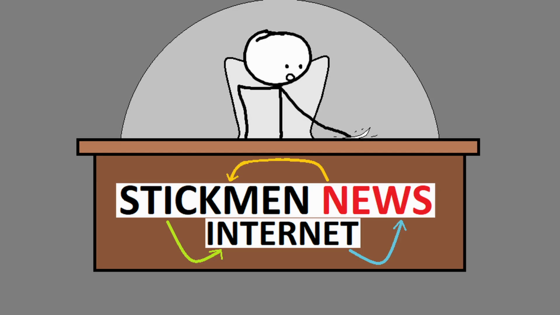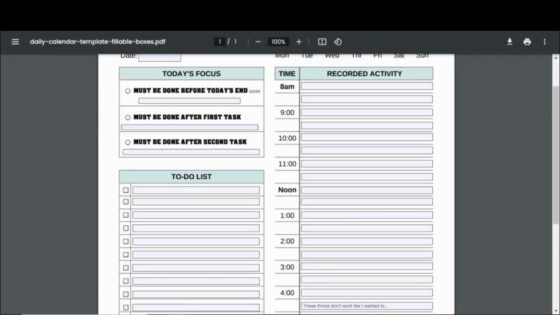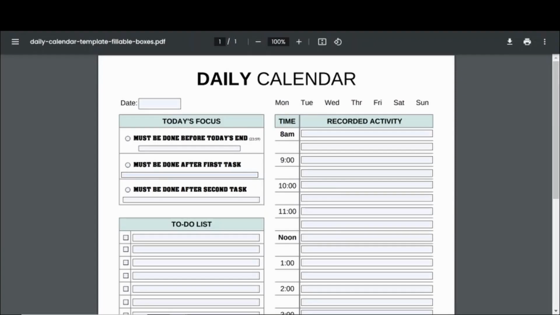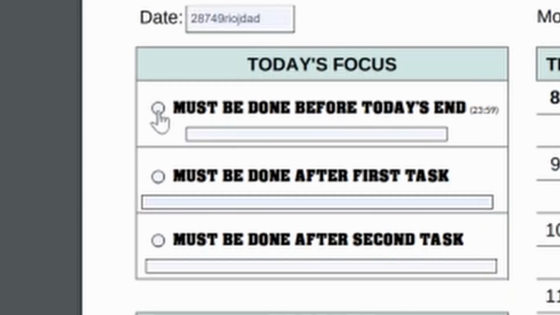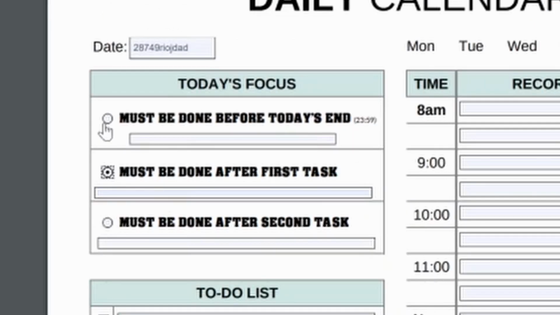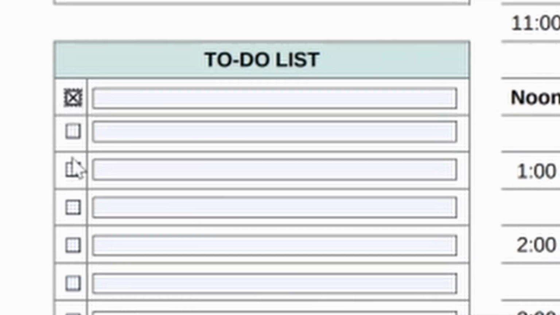I download this software. And then I make my first batch. This took a whole ass 2 hours, okay? As you can see here, I can type in the date, everything seems fine. And then you can click these little buttons, everything seems dandy. A bit sketchy, but we'll get to it. And then when we click one of these buttons, they seem fine.